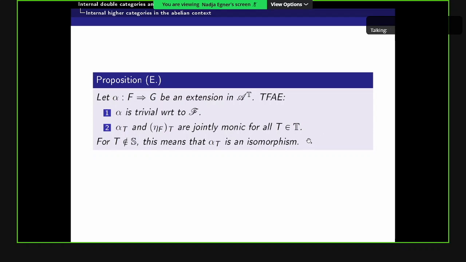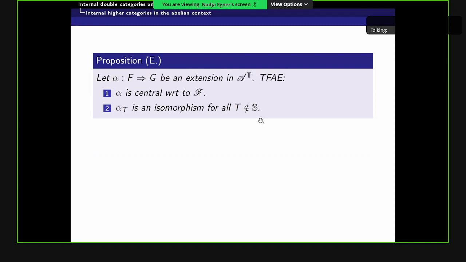Why is this the case? Because if T is not in S, then we know that eta Ft is a morphism from Ft to 0. So the fact that alpha T and eta Ft are jointly monic amounts to alpha T being a monomorphism. But then alpha T is by assumption also a regular epimorphism. So alpha T is an isomorphism. And here there's not much to do, thanks to Janelidze and Kelly, where we just use that for our functor category, limits and colimits are computed pointwise.